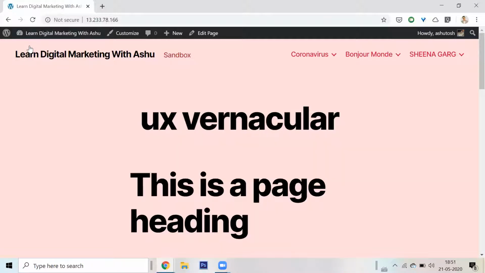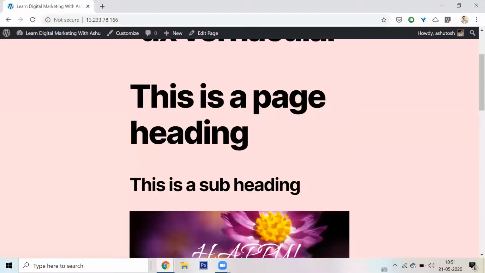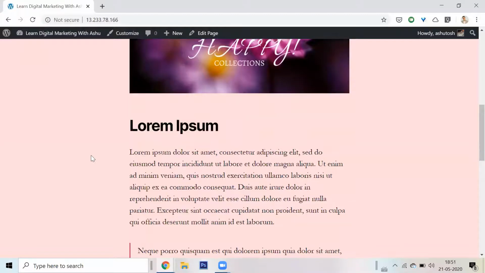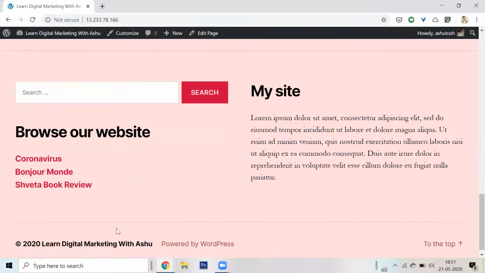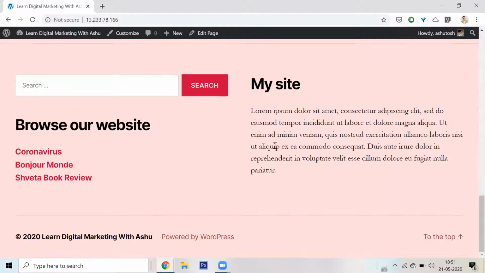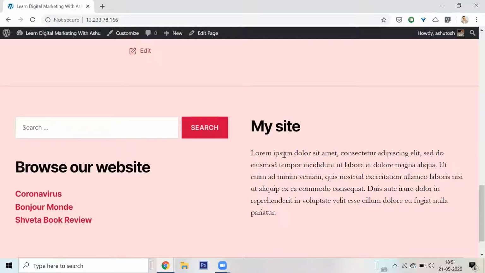So this is what my website kind of looks like. This is my homepage of the website. There is a heading, a subheading, a couple of pictures, beautiful fonts, and there is also a footer at the bottom where I can browse the various pages, and there is some description about the website. There is also a search bar.